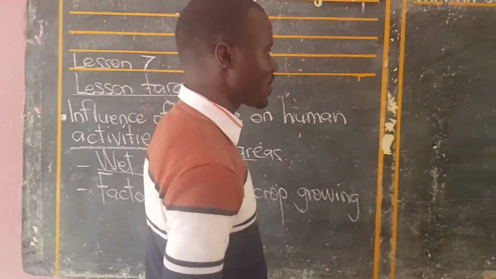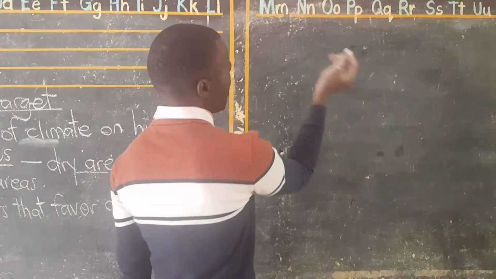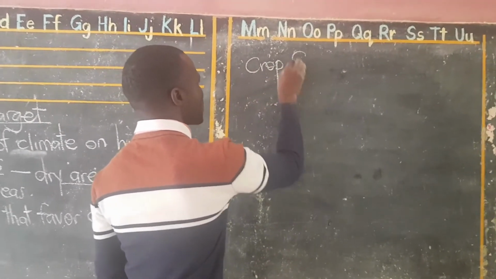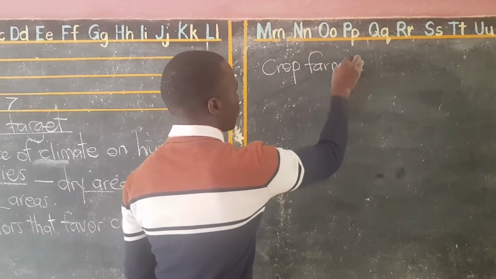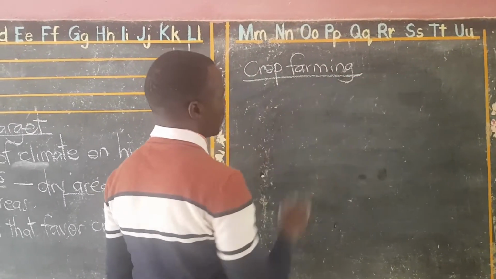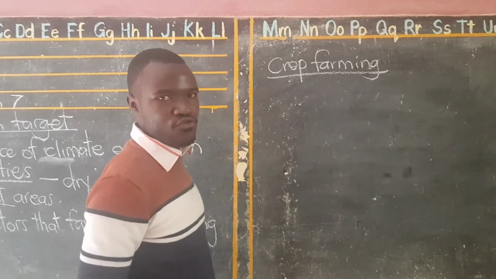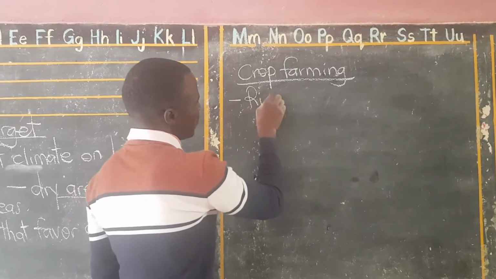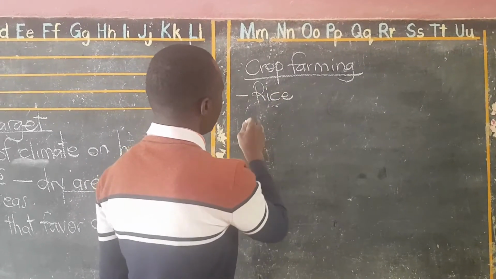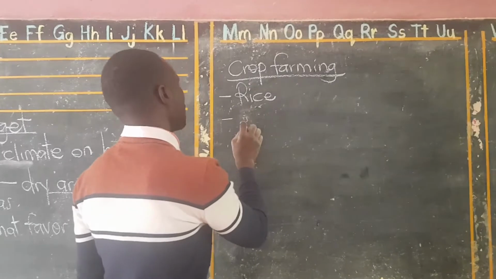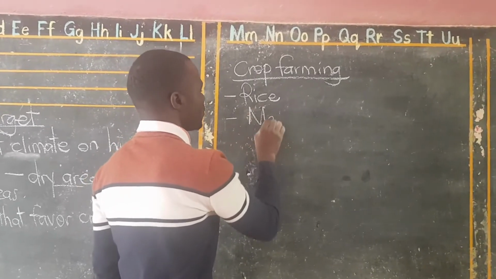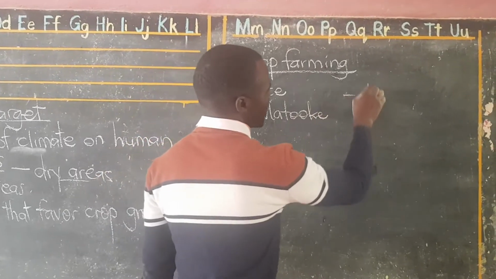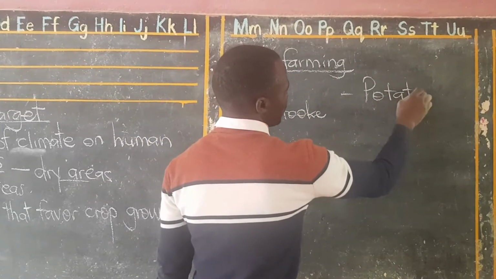When you talk about areas that are wet, what do you expect to be in the wet areas? Automatically, this should be crop farming, which you also call crop growing. Which crops do you expect to grow in these wet areas? They will grow crops like rice. Rice needs a lot of rain. We will grow crops like matoke, which is called bananas these days. We will grow potatoes.